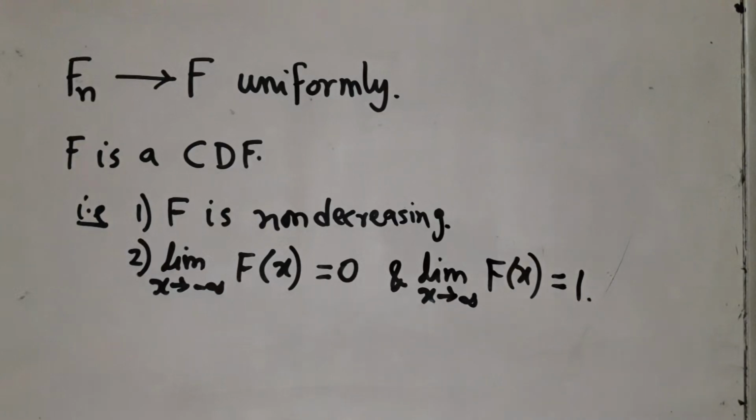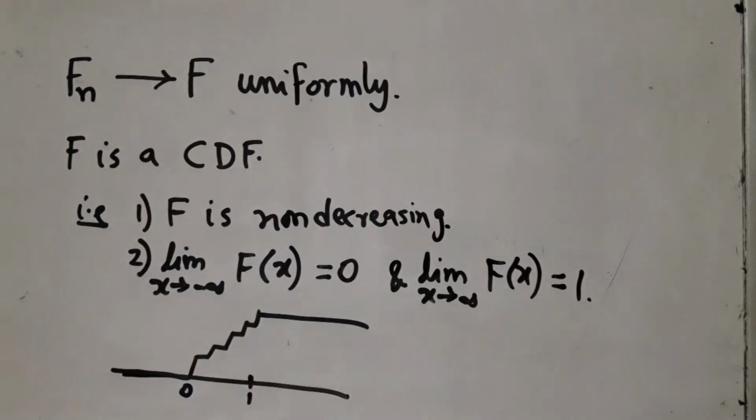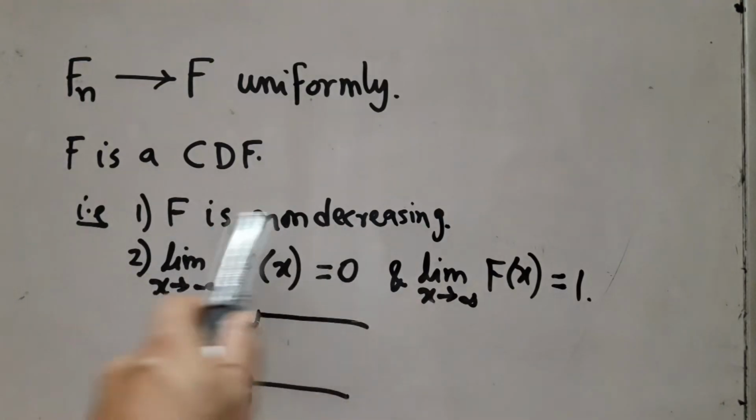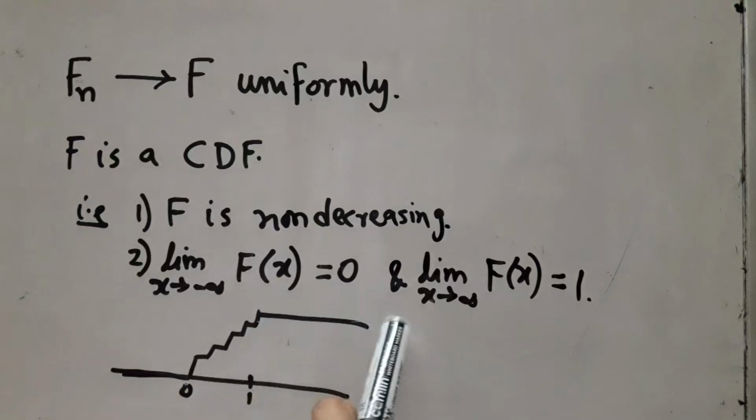Next, we need to show that the limit of F(x) as x goes to minus infinity is 0 and as x goes to plus infinity is 1. Now, that one is absolutely trivial here because I know that all my Fn's are of this form, such that it is 0 to the left of 0 and 1 to the right of 1, and all the zigzag business occurs inside 0 to 1. So, when I take the limit, obviously my F(x) is also 0 all the way to the left of 0. So, this just holds trivially. Similarly, it is 1 all the way to the right of 1. So, this also holds trivially.